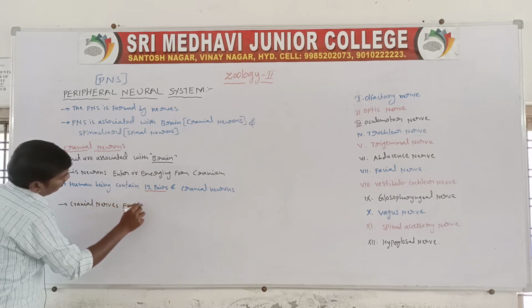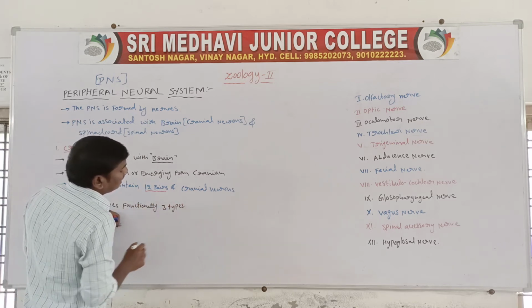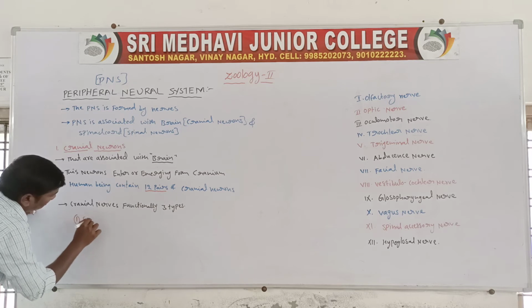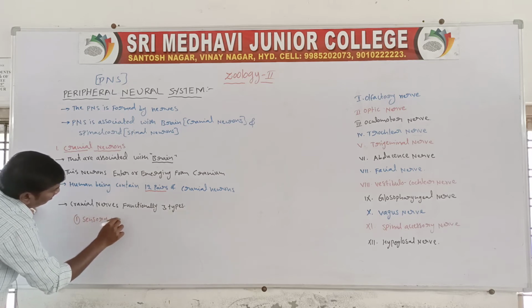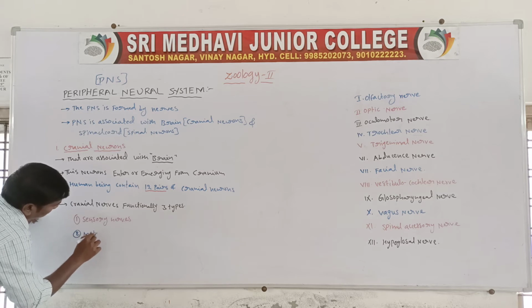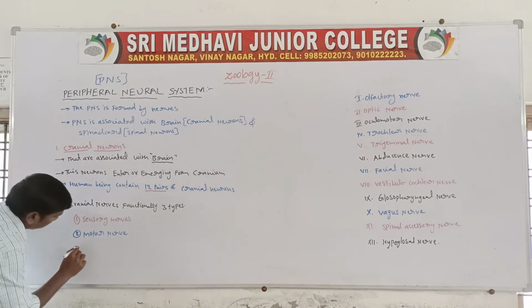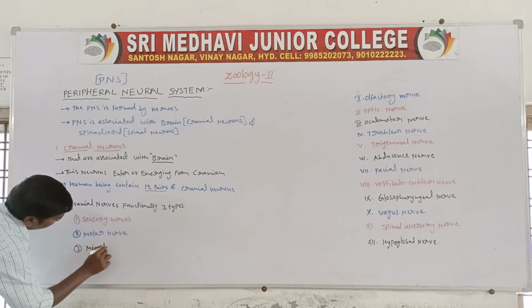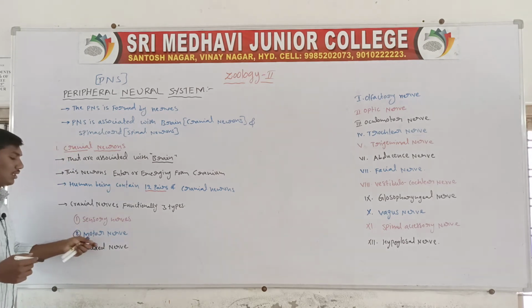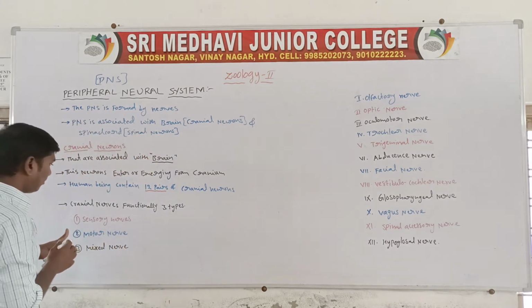Functionally, there are 3 types: sensory nerves, motor nerves, and mixed nerves. First one, sensory nerves. So sensory nerves are the